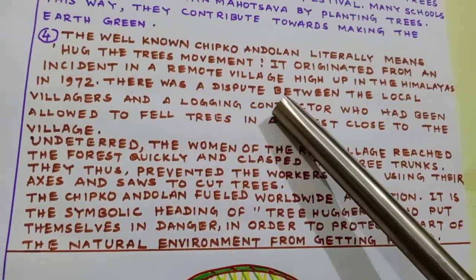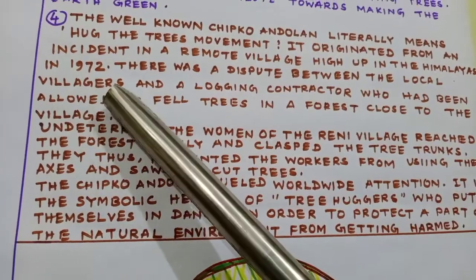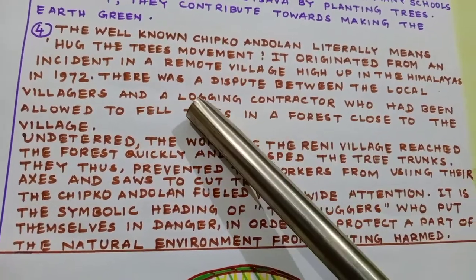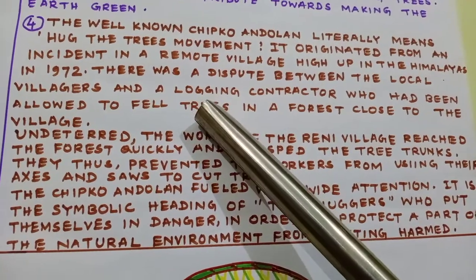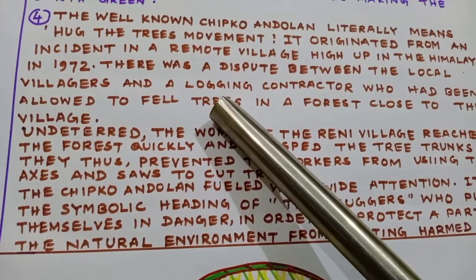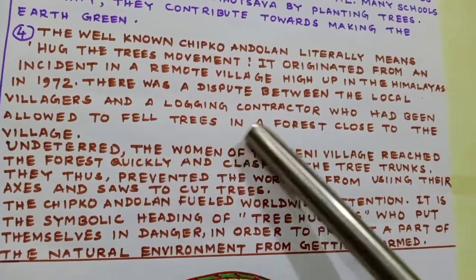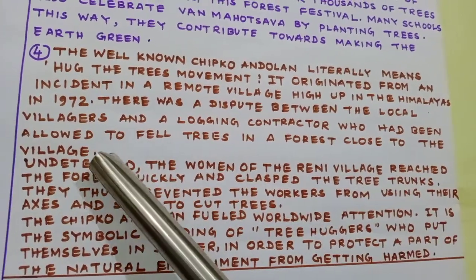There was a dispute between the local villagers and a logging contractor. Logging contractor means those who do business with the wood, selling it and getting profit, who had been allowed to fell trees in a forest close to the village.